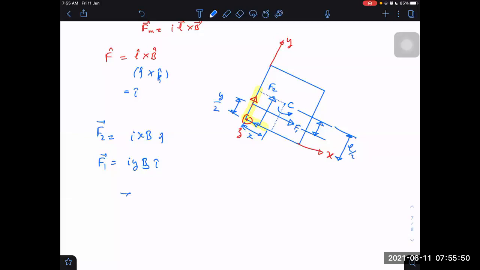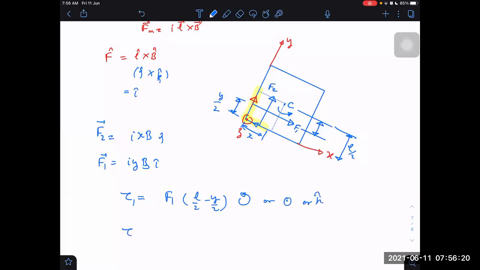So torque will become, due to 1, the torque is F1 into L by 2 minus y by 2. And direction is, as we know here, which direction? Outwards, or k cap.